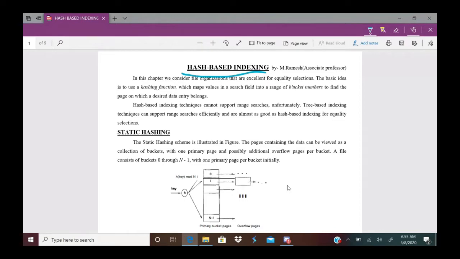Keep in mind that you are building an index over the database system. You have a database system which has a huge collection of records, some millions of records. On those millions of records, if you want to search for a particular record, how do you make that search efficient?